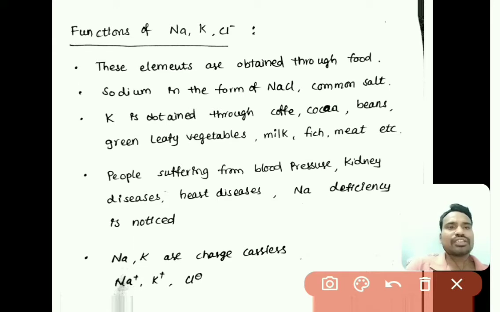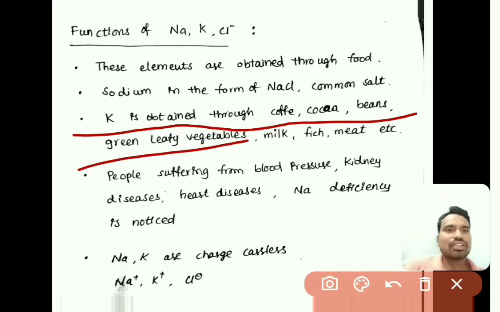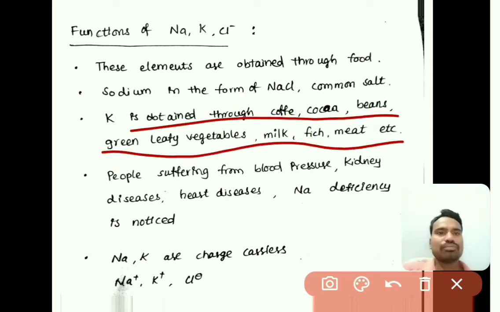So through NaCl we will be getting sodium as well as Na+ ion and Cl- ion, that is chloride ion. And potassium is obtained through coffee, cocoa, beans, green leafy vegetables like spinach, milk, fish, and meat. So these are the major sources of potassium.